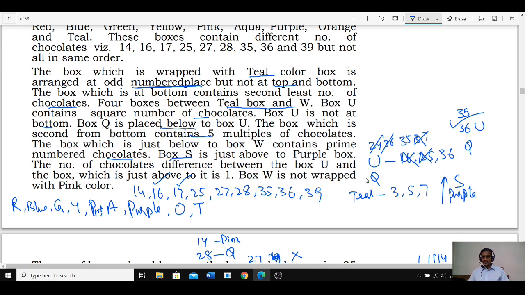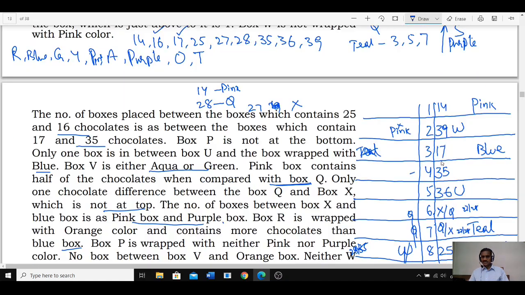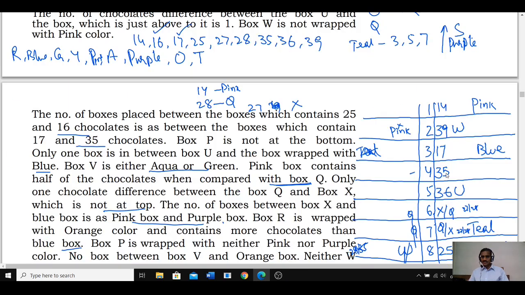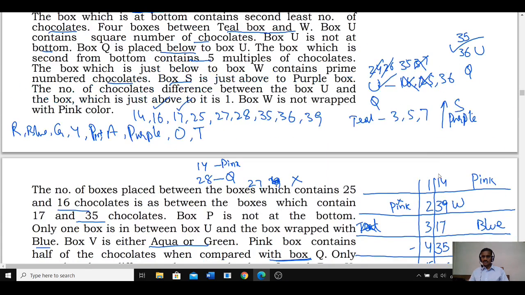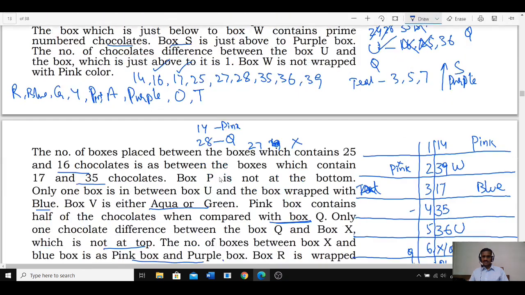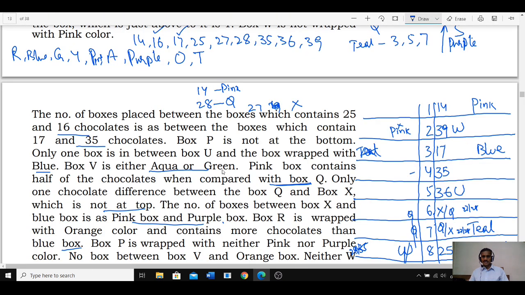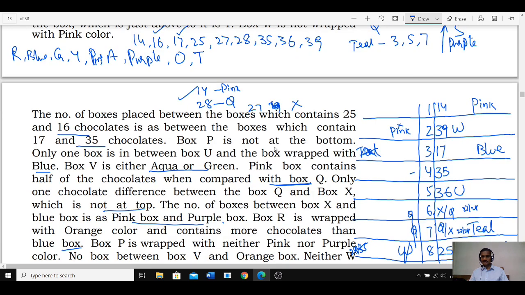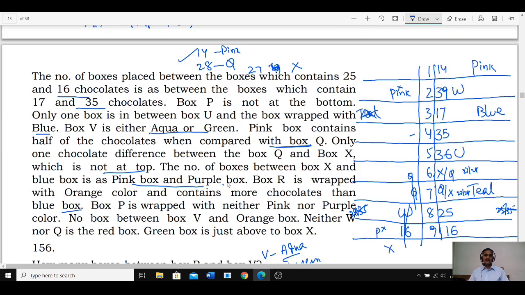Then now U and Q we have taken. U is 36. We have taken this one, 35, 36, Q, and Q can be anywhere here. Then S and purple, this is the information we have. Q is 28. Now Q is 28. And 14 is pink. We have taken this one. X is 27.